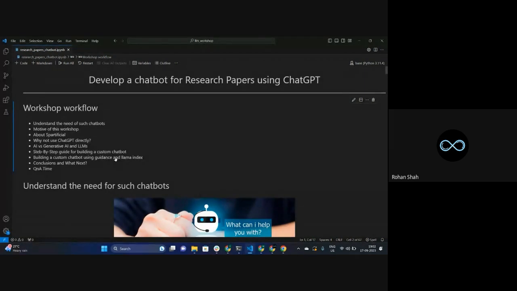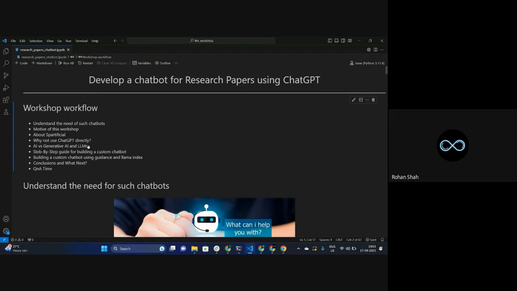And the things that we are going to cover, right? The first thing is understanding the need of such chatbots. Why do we need to create this kind of chatbots for research papers? That's the first thing we'll be looking into. After that, what is the motivation behind this workshop? We'll be talking about that. And then we'll be mentioning something about Spartificial because that goes along the flow. And then why create a separate chatbot like this and not use ChatGPT directly? We'll also be having a discussion with respect to that.